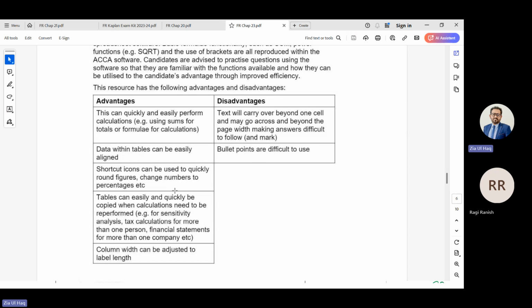We can copy the same data, even the same formula, to other cells as well. And column width can be adjusted to the label length. But there are disadvantages. Text will carry over beyond one cell and may go across and beyond the page width, making the answer difficult to follow. Bullet points are difficult to use.